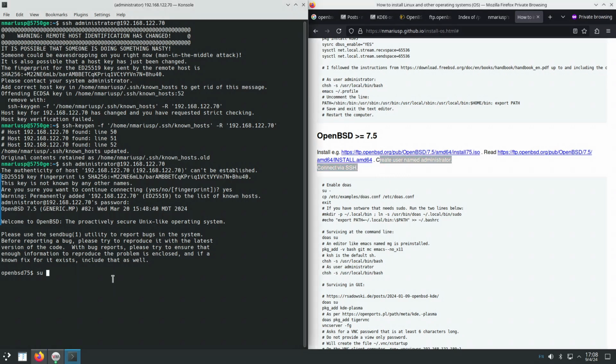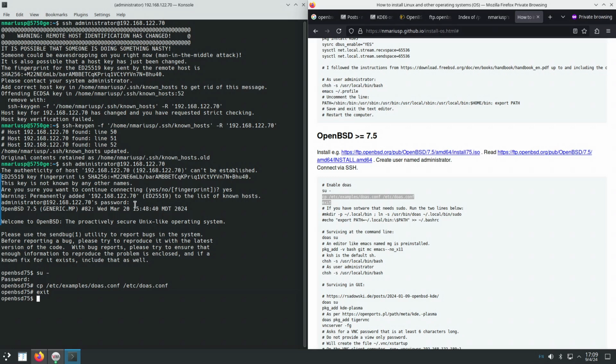Can I become superuser? Can. Let's enable the technology that's similar to sudo, which is called doas, which is done like this. Let's test doas. Right now I'm the user administrator. I was the user root here and here. And now I'm going to switch to the user root using doas. And now I am the user root.